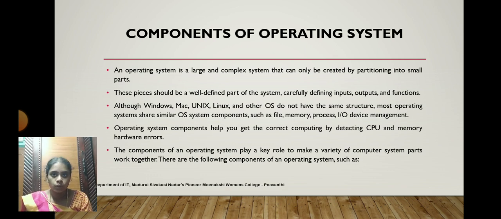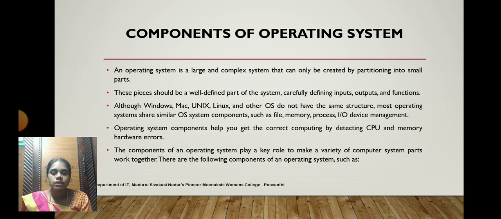Although Windows, Mac, Unix, Linux and other operating systems are available, like Android and DOS, we once had DOS as an operating system; now we work with Windows as a graphical interface and Android as a graphical interface for our mobile phones.